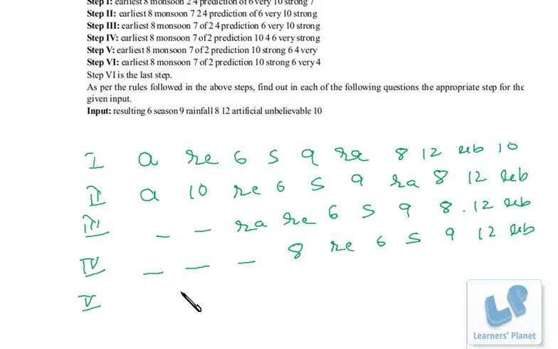So RE as it is, then that's already there. After that, we need 1, 2, 3, 4, 5, 6, 7, 8, 9. So we'll shift 9 over here. Then 6, S 12, UB, and then the sixth step will be the same.